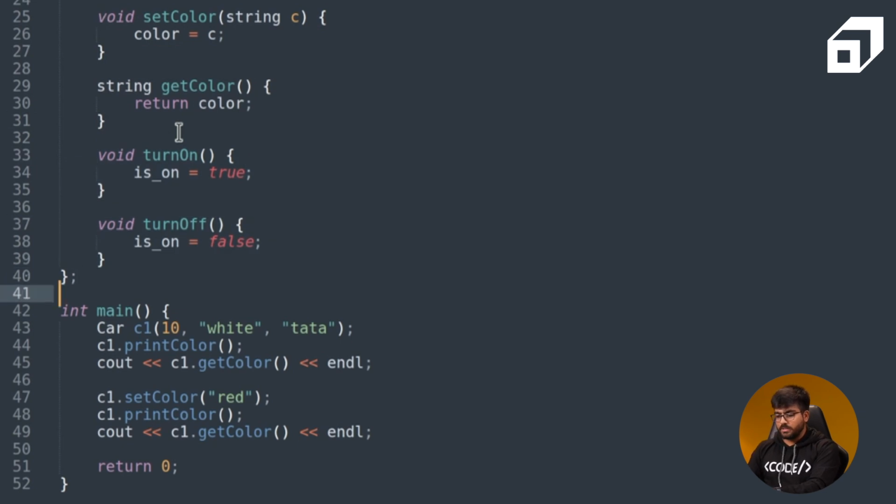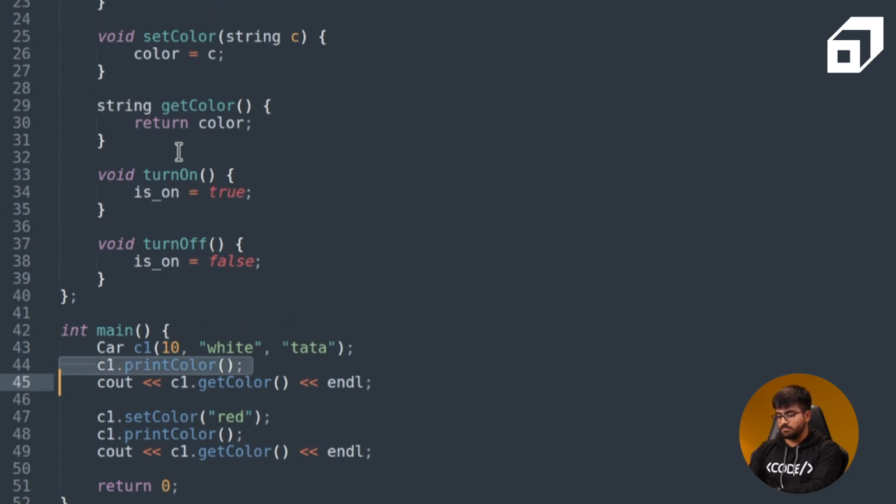So let's try out the example. What the example does over here is it creates an object c1 of type car, and it's the previous example itself. In line 44, it tries to print the color of the car, and we are doing it in two ways. One is using the public interface provided to print the color of the car, and the other one is directly trying to access it using c1.getColor.